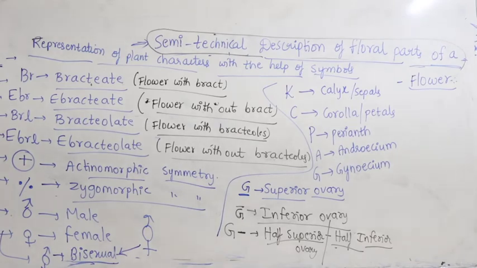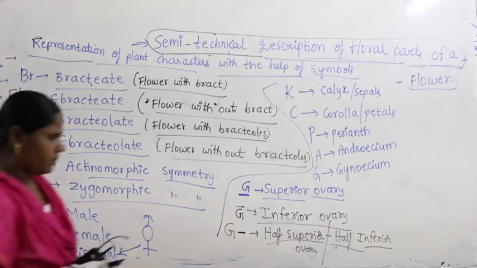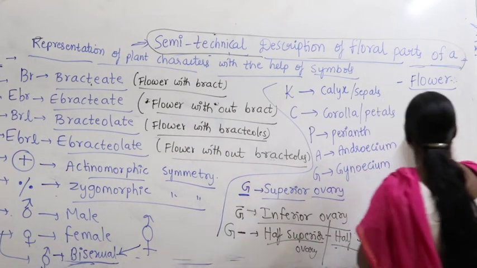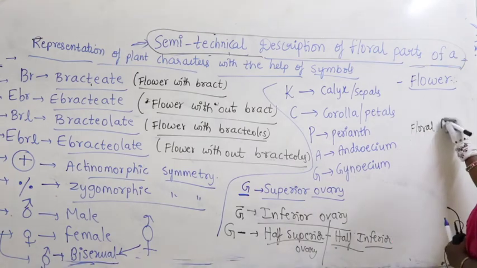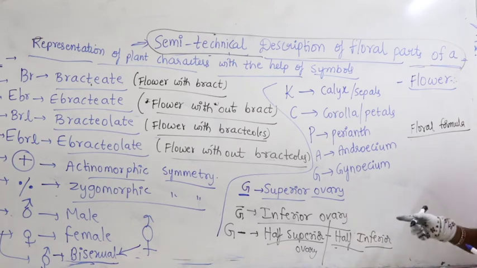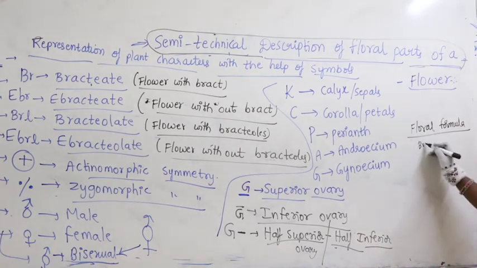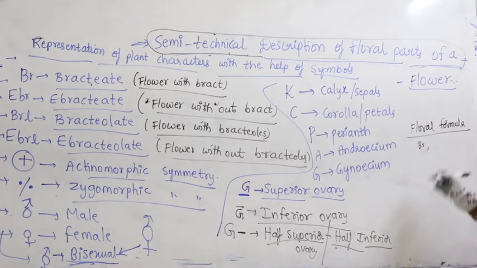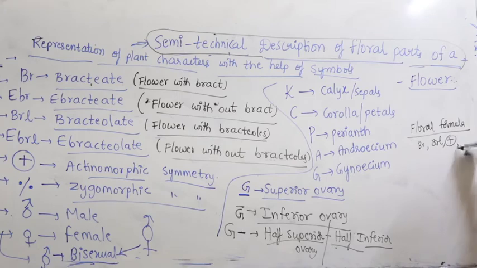Right? So, after we write all these characters, for example, when we write the floral formula, it may include bracteate, or maybe the flower is bracteolate, we write BRL. If it is actinomorphic, we will write plus. If it is bisexual, we will write like this.